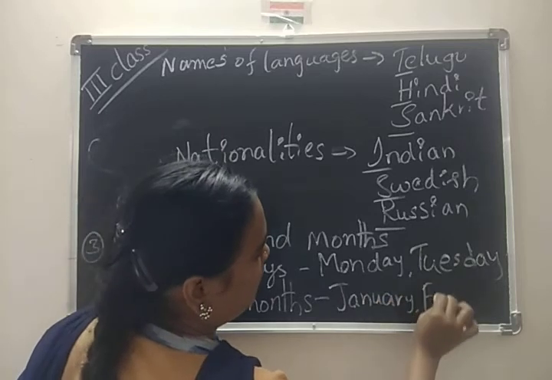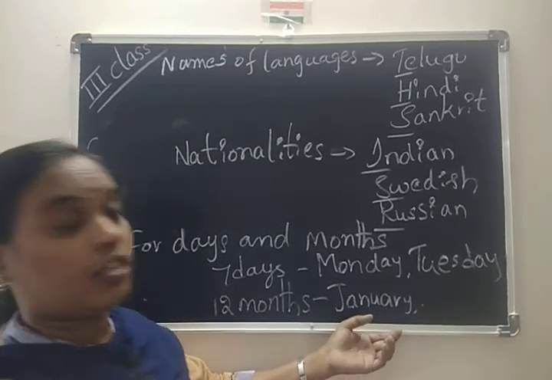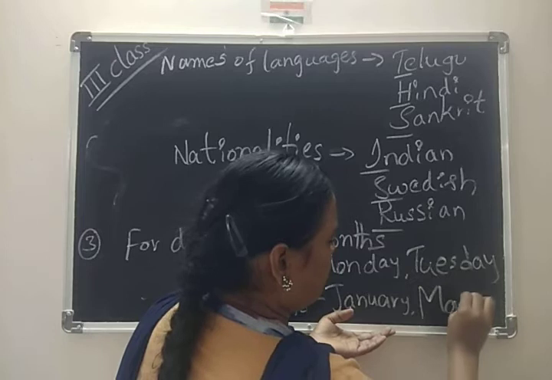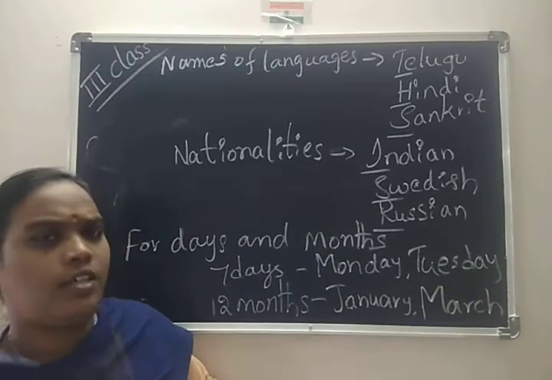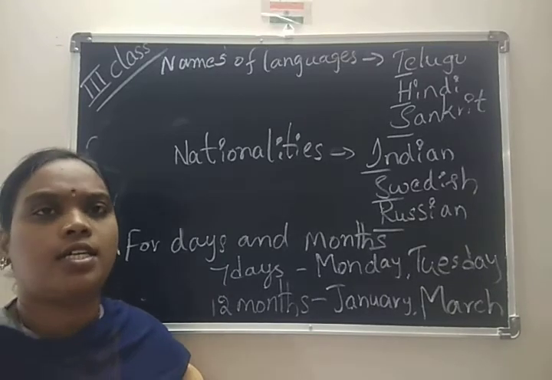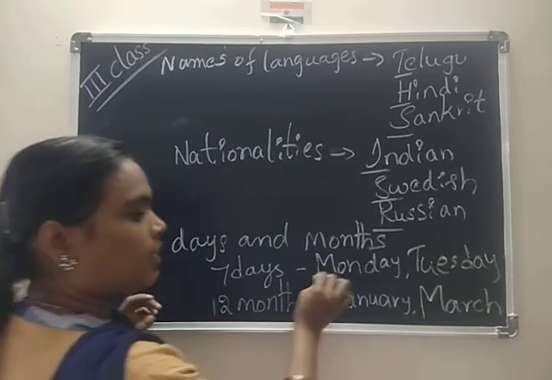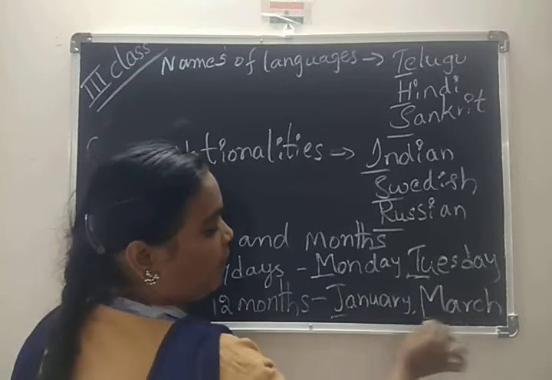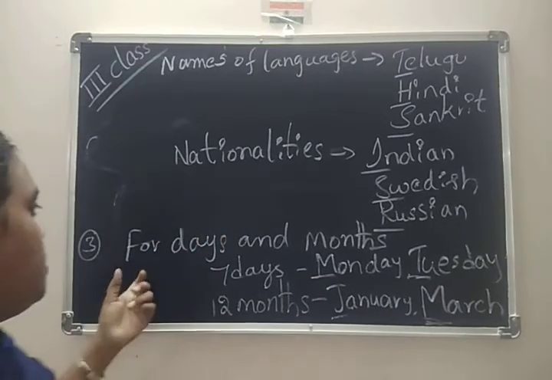January, February. See here, dear, maybe you are confusing the first one. You can write any month, not only the first. So January, February, March, April, May, June, July, August, September, October, November, December. What is the rule here? Starting with that month, capital letter only. Is it clear to you? Yes. This is the third rule.